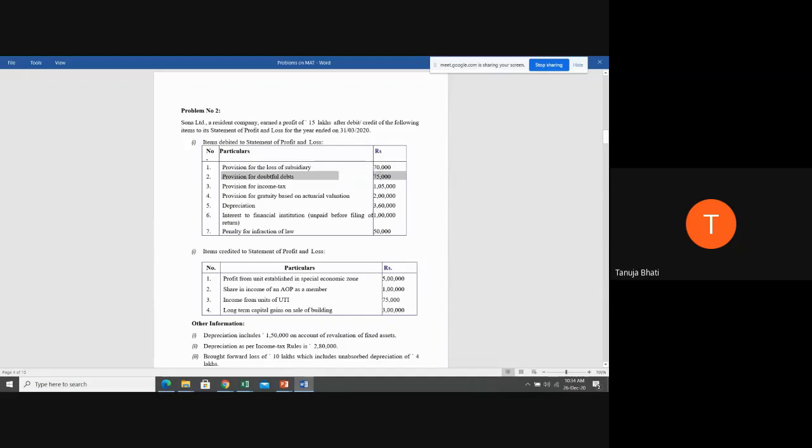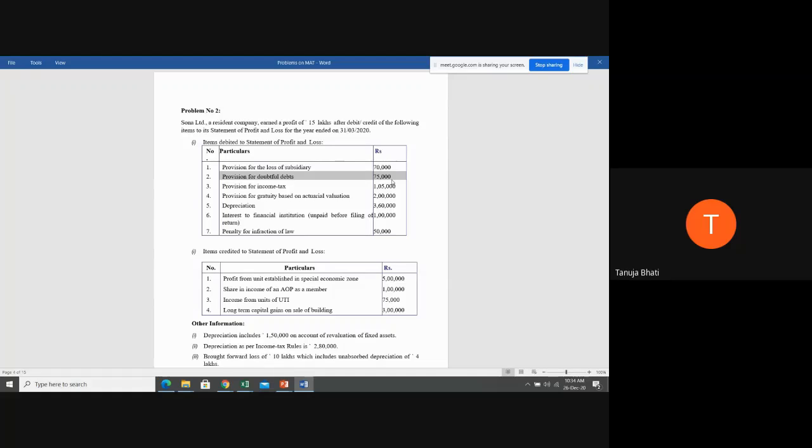Should we add it to the net profit or should we ignore it? See, while calculating book profit, only two things you need to know. Whatever items are debited, you are supposed to add it. Whatever items are credited, you are supposed to minus it. Now, whether to add it or ignore it, that is based on that specified list. Now, provision for doubtful debts. Should we add it or ignore it?